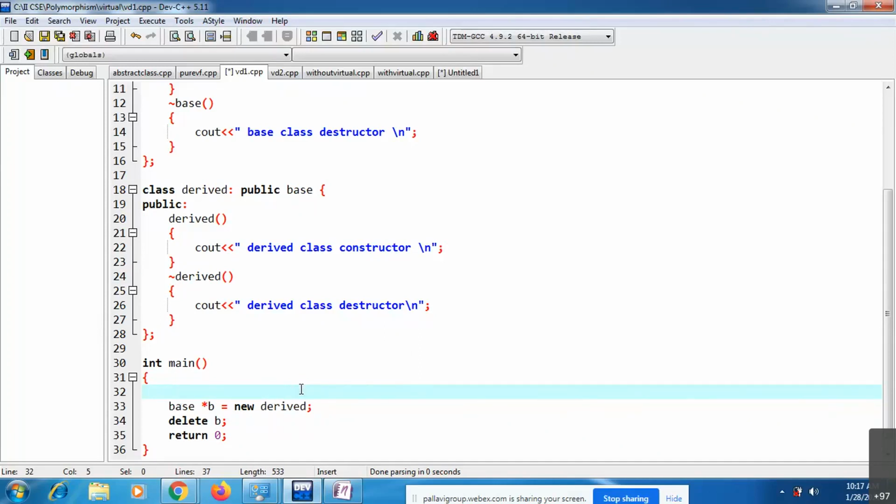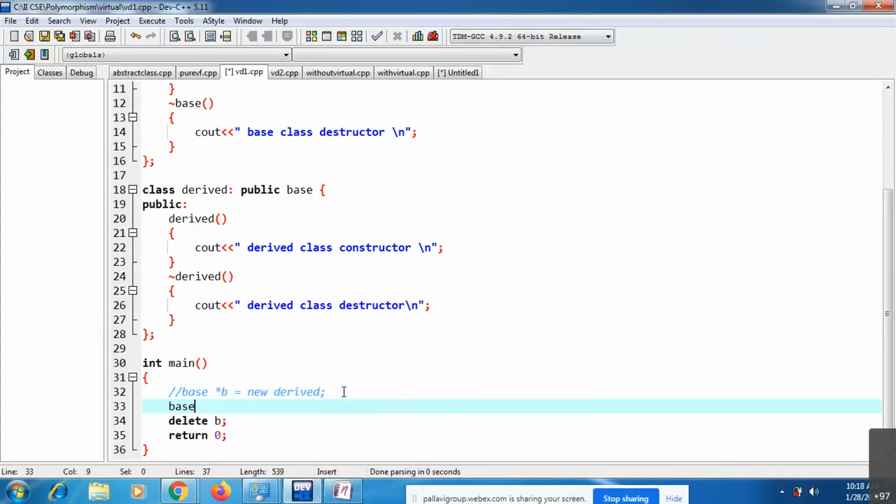The same way here also, I'm going to create one object, but here I'm not going to create the object in the same way. See, instead of this statement you can write two statements. I'm commenting this out. Declare a base class pointer, Base pointer ptr. You can declare one pointer for the base class.